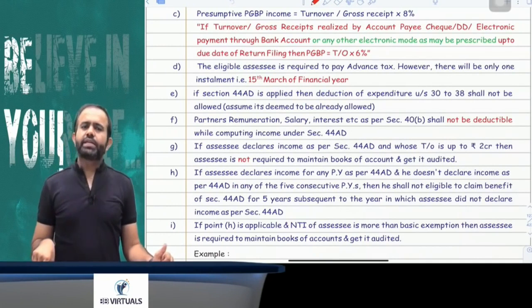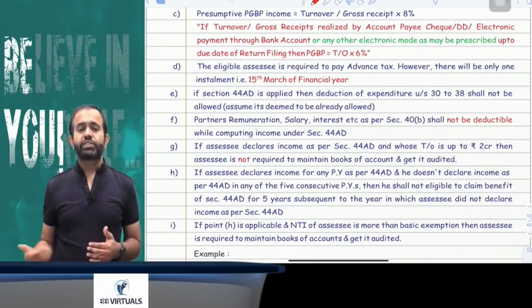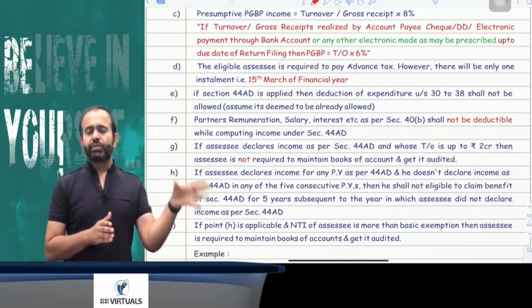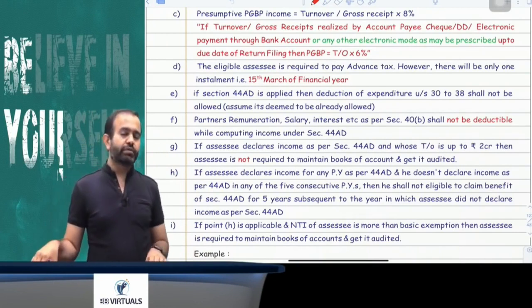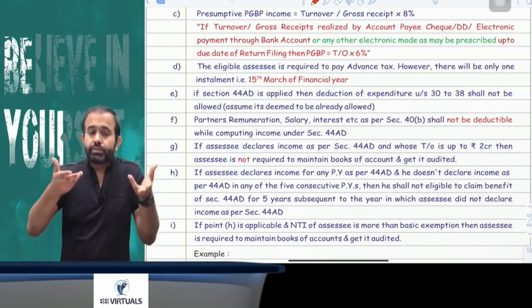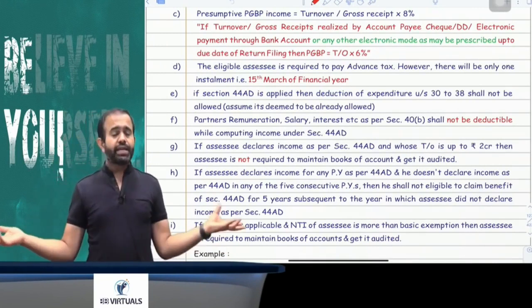So suppose in the current year I am having one business and my turnover is 80 lakh. Out of that, 50 lakh is cash turnover and 30 lakh is account payee cheque turnover. In that case, on 30 lakh there will be 6% and on the remaining 50 lakh there will be 8%. Now the question is, can the assessee declare more income? If the assessee wants to declare more than 6% or 8%, can he declare? Answer is yes, he can declare, no problem.